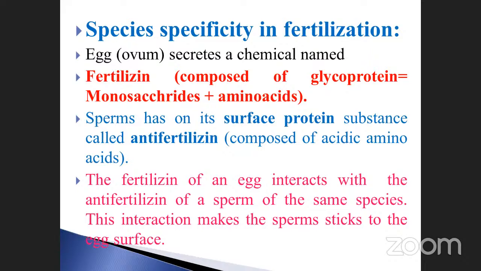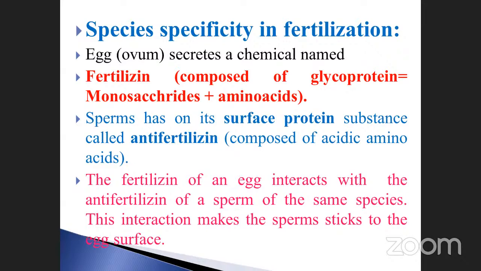Once again, the specificity of fertilization. Particularly the egg is very important. It secretes a chemical called fertilizin, composed of glycoprotein, that is, monosaccharide and amino acids. And the second thing: the sperm has on its surface protein substances called anti-fertilizin. Fertilizin, anti-fertilizin, already told. It is composed of acidic amino acids. These are the two points.